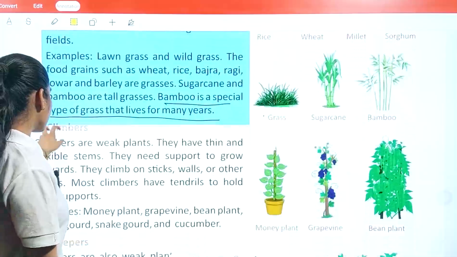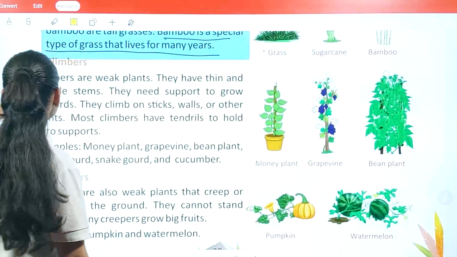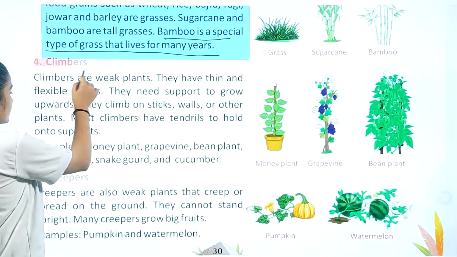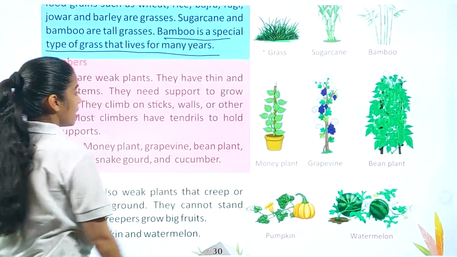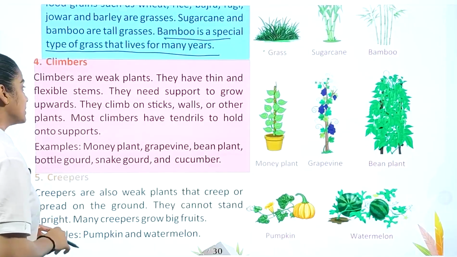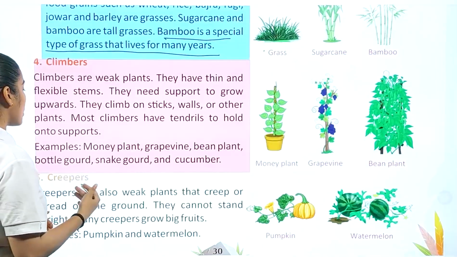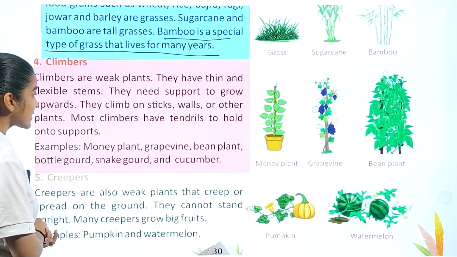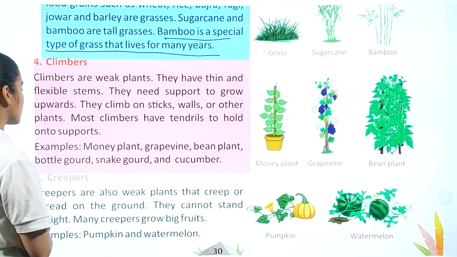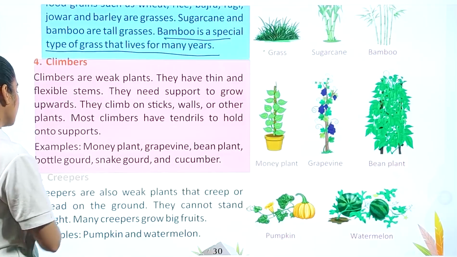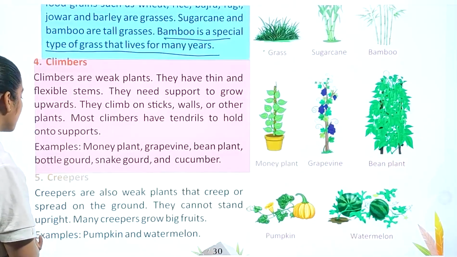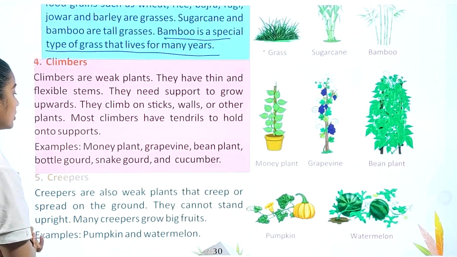Okay. Next, the fourth category we have is climbers. Climbers are weak plants. They have thin and flexible stems. They need support to grow upwards. They climb on straight walls or other plants. Most climbers have tendrils to hold on to supports. Examples: money plant, grapevine, bean plant, gourd, snake gourd, and cucumber.